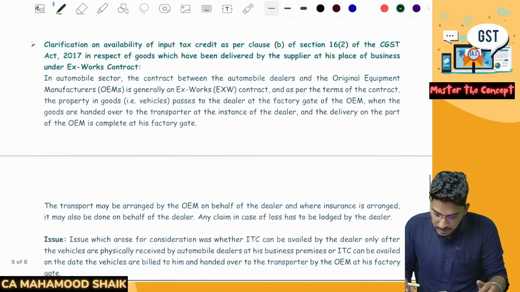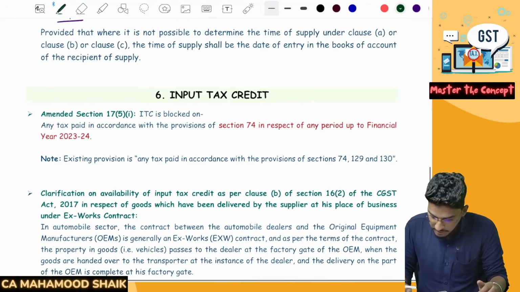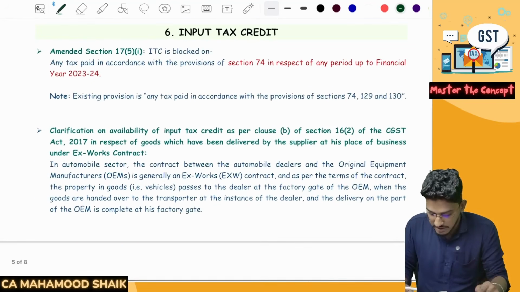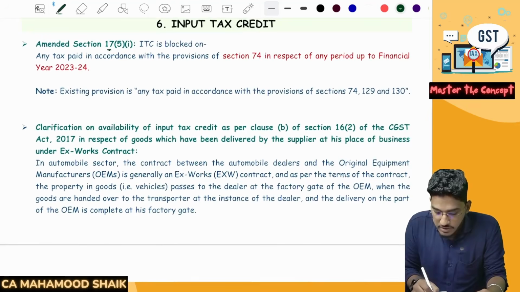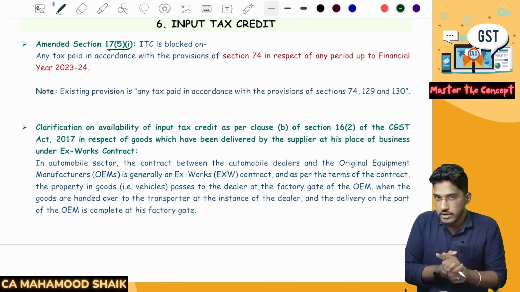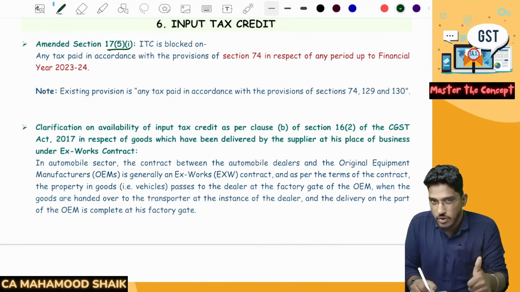Now, in the ITC chapter also, we have one amendment and one circular. Let us see. So we all know section 17 subsection 5 talks about blocked credit, section 17(5) clause I.